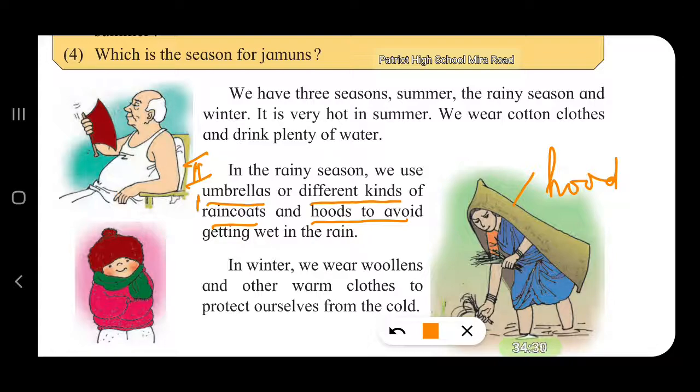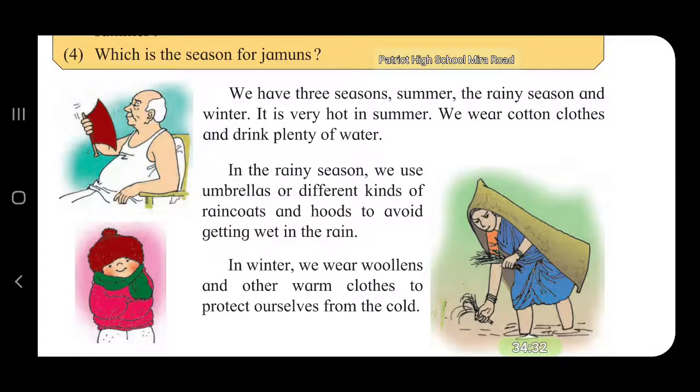One is the umbrella. Two is the raincoat. And third is the hood. To avoid getting wet in the rain.